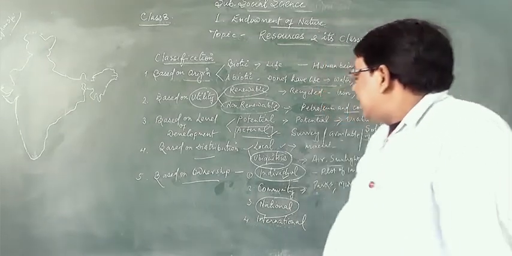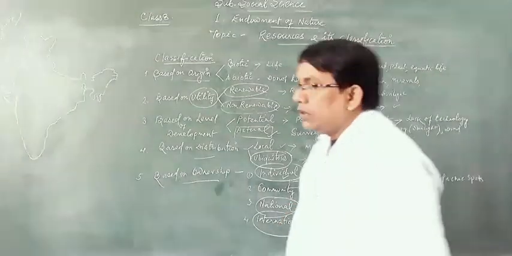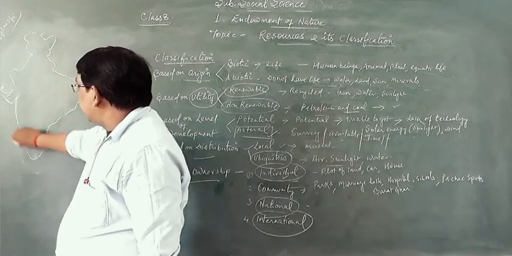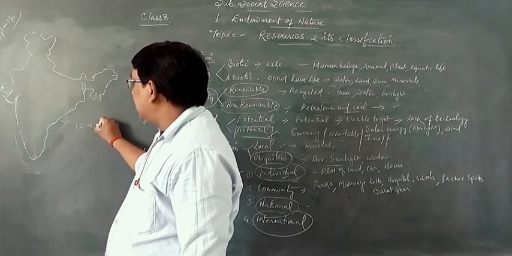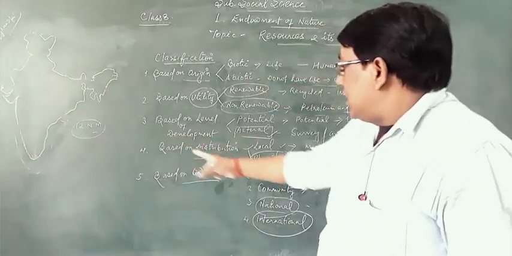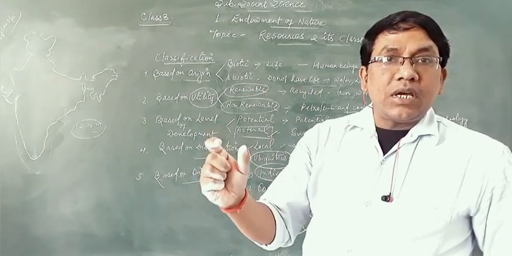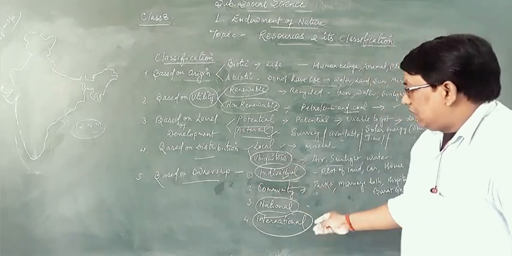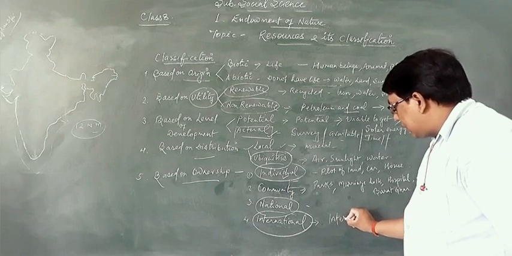Clear? And the last one, international resources. For example, say India is here, and the coastal region is here. Take 12 nautical miles. It is owned by that particular country. These are the national resources. But after that, the resources are available for all. Clear? It becomes international resources, which are controlled by international organizations.